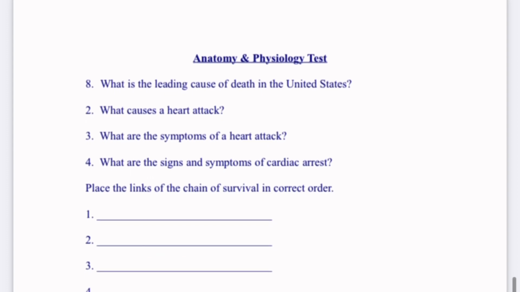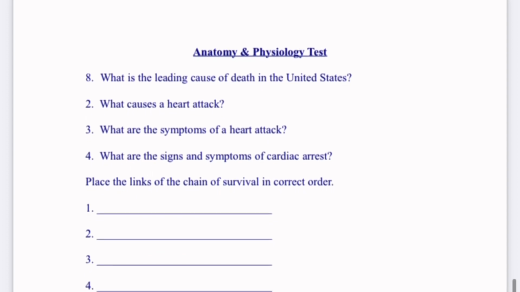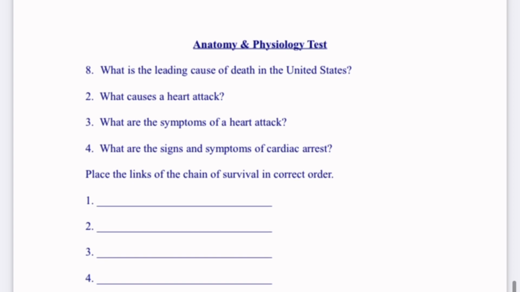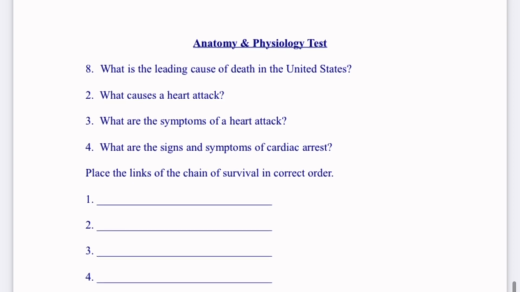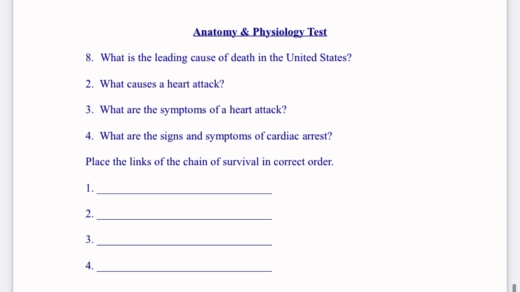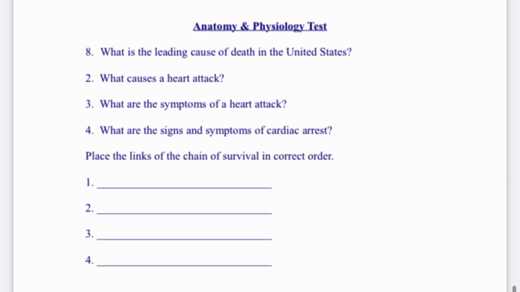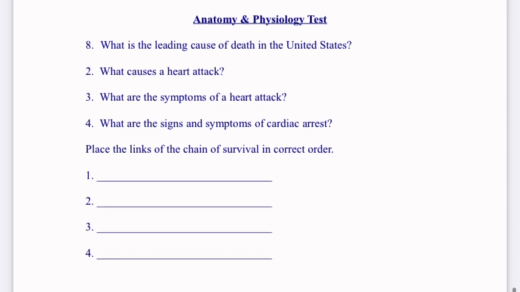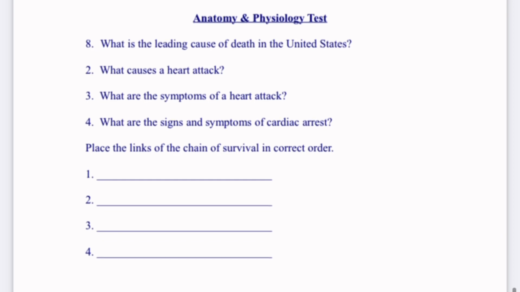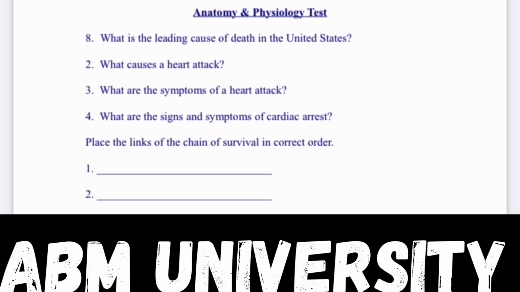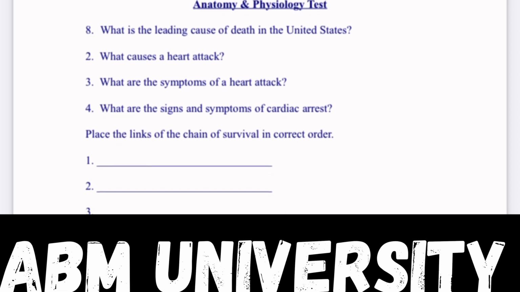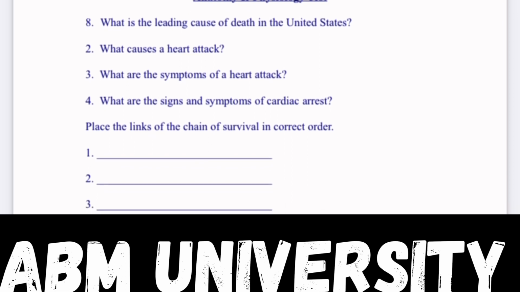What is the leading cause of death in the United States? In the United States, the leading cause of death is cardiovascular disease, with 43% of the deaths in the United States being from cardiac arrest. What causes a heart attack? A heart attack is caused when there's a blockage of blood flow to the heart, making the system of the heart short circuit, resulting in a chaotic rhythm.